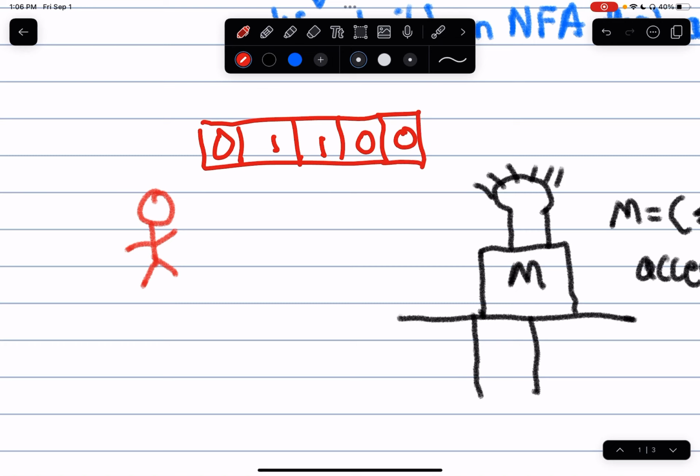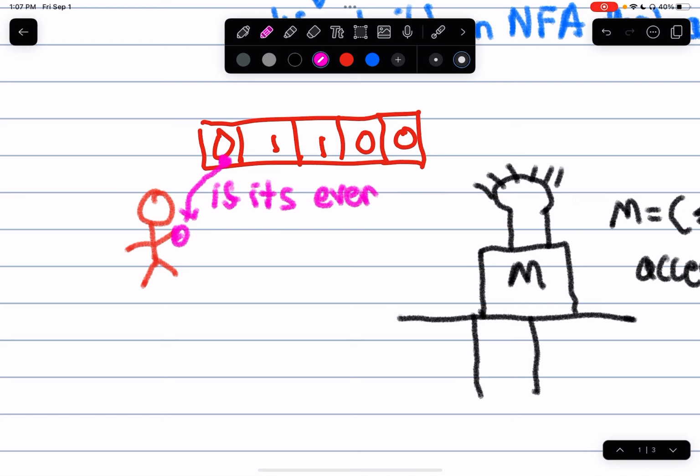What I need to do is I can only consume my string once, and I can only consume each character once, and I can only consume from left to right. So I need to pick a character from the string. So I pull a character out of the string. If it's even, I feed it into the black box over here directly.